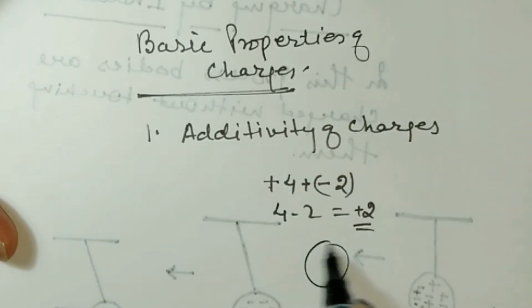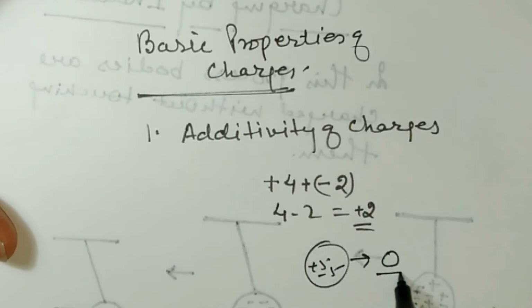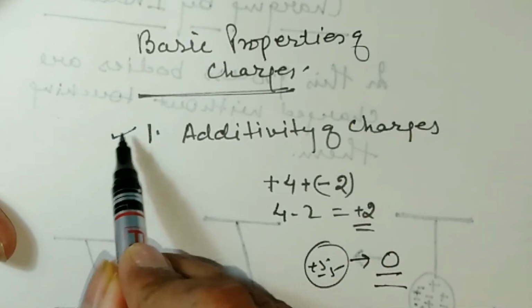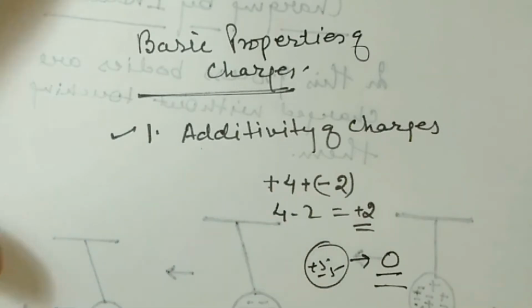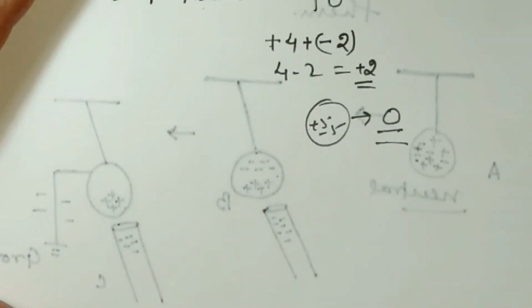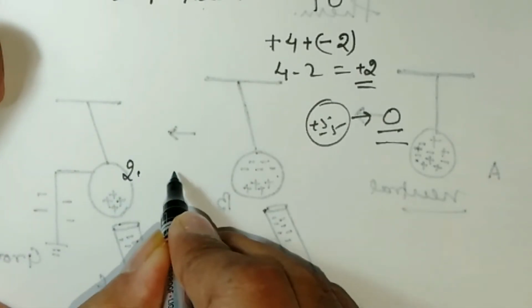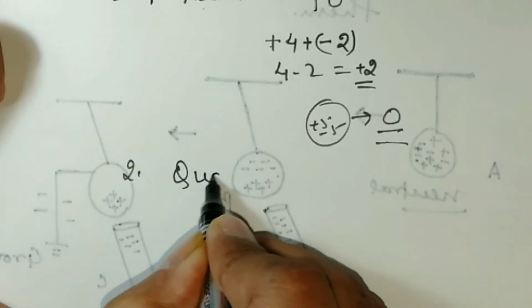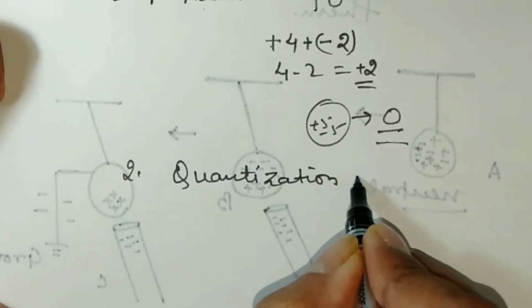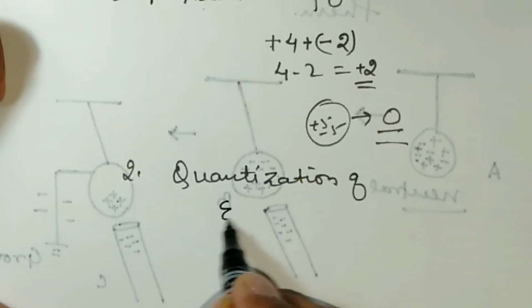Suppose the body has plus 5 and minus 5, this body is neutral or carries zero charge. So this is the meaning of the property of additivity of charges. This is a very important property. First property is additivity of charges. Now the second property is quantization of electric charge.